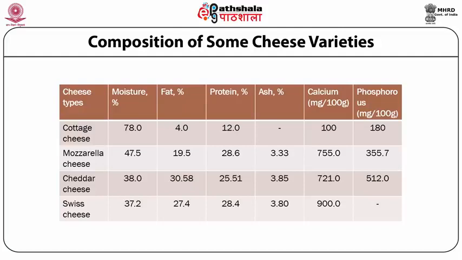The cottage cheese, having the highest moisture content, has the least calcium and phosphorus, respectively 100 milligrams per 100 grams for calcium and 180 milligrams of phosphorus per 100 grams.